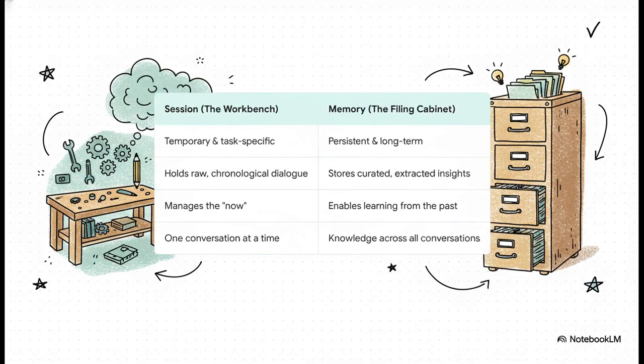So when you put them side by side, the picture gets crystal clear. The session is that temporary workbench for what's happening right now. The memory is the persistent filing cabinet for learning from the past. A session holds all the raw dialogue for one conversation. Memory holds the curated insights from all of them. And it's this exact combination that is absolutely essential for building a truly intelligent agent.